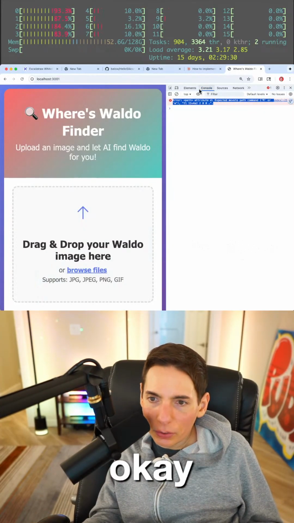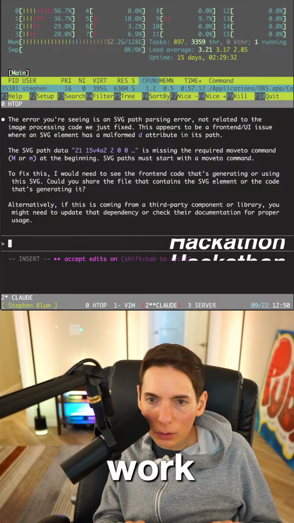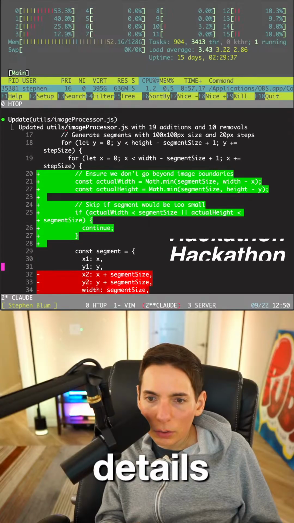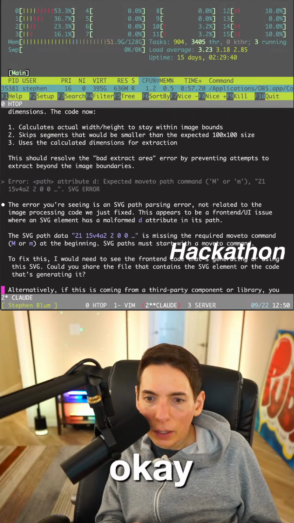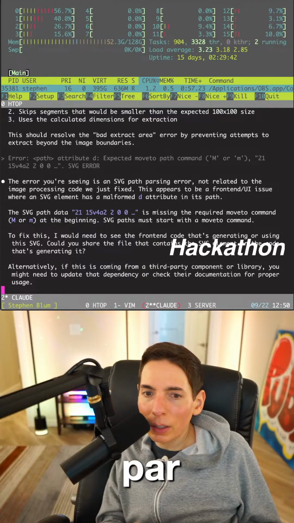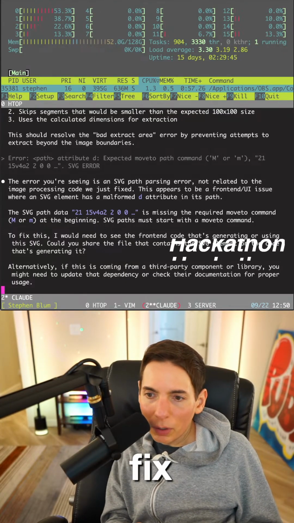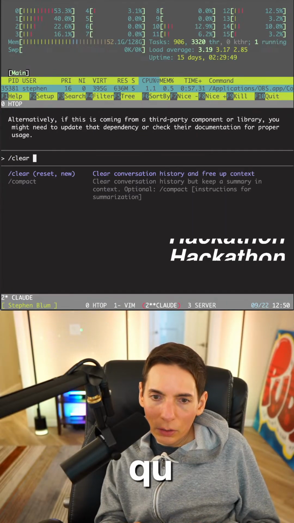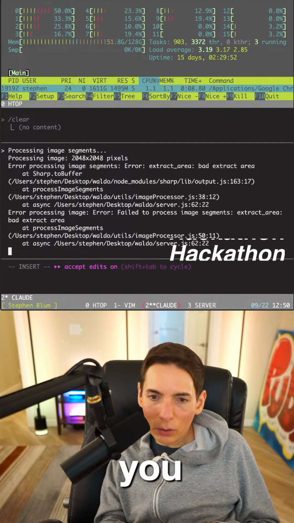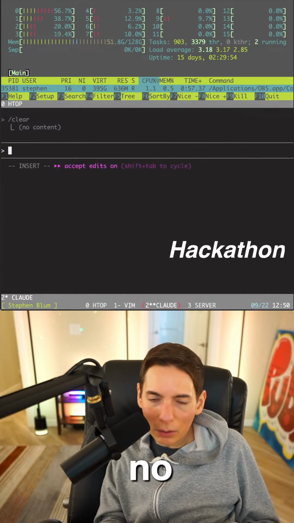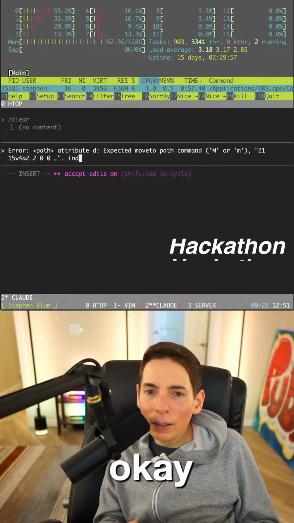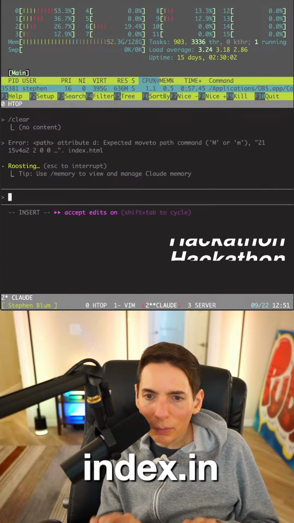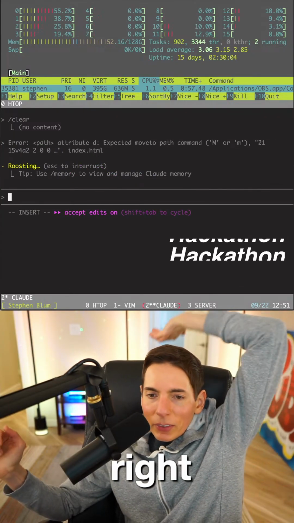Okay, so let's see here. Did it work? Wait, hold on. Did it actually fix it, or is it just giving us details? Okay. The error you're seeing is an SVG parsing error, not related to the image processing code just fixed. Yes, okay, you're totally right. Let me first clear, and then paste. Wait, no, hold on. Okay, paste that in index.html. All right, let's fix that so that error goes away.